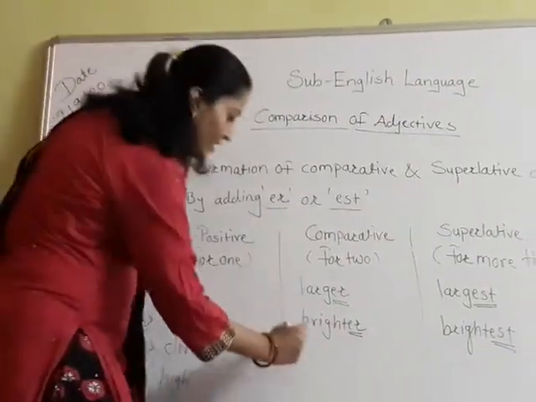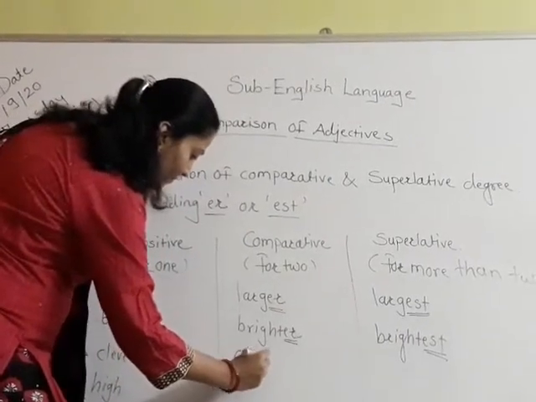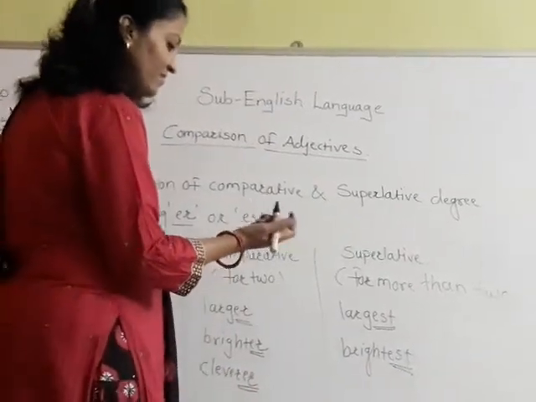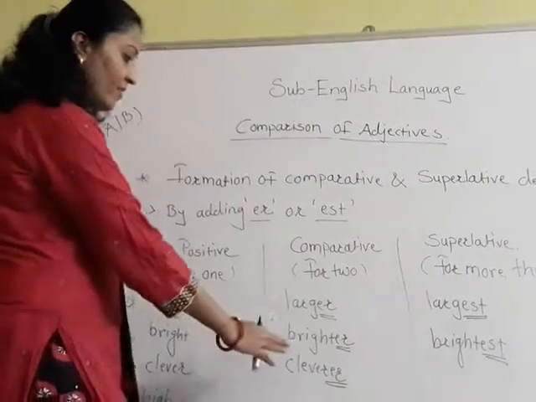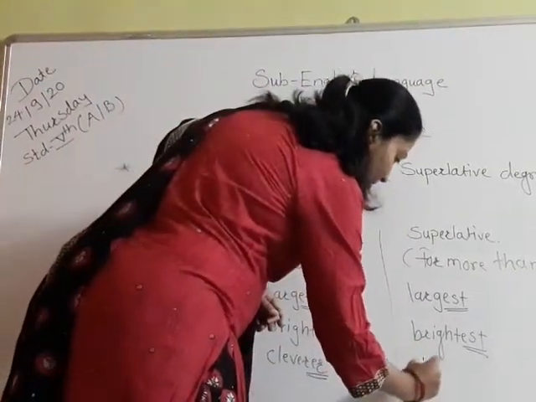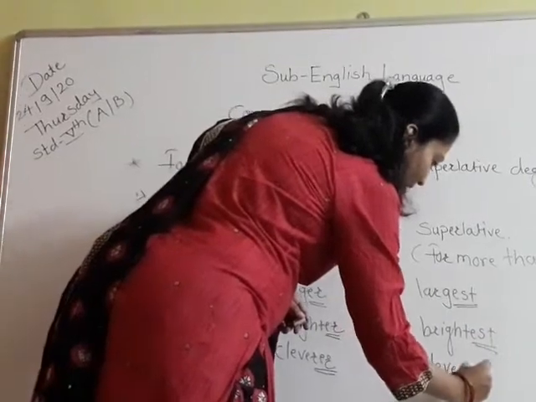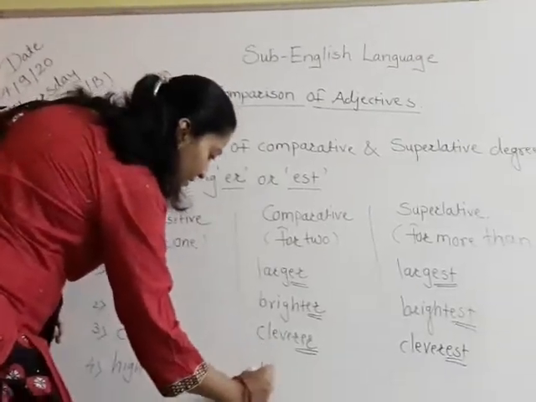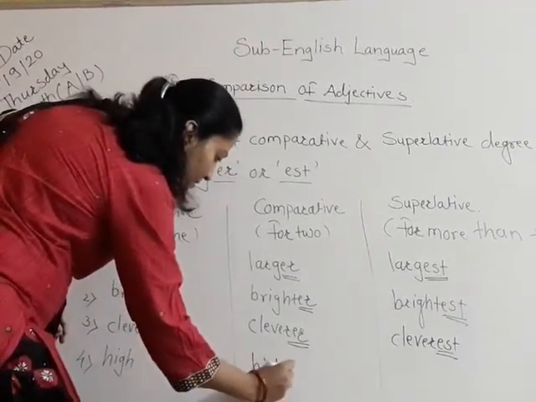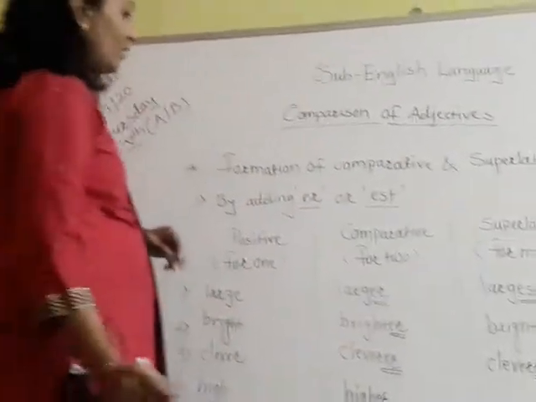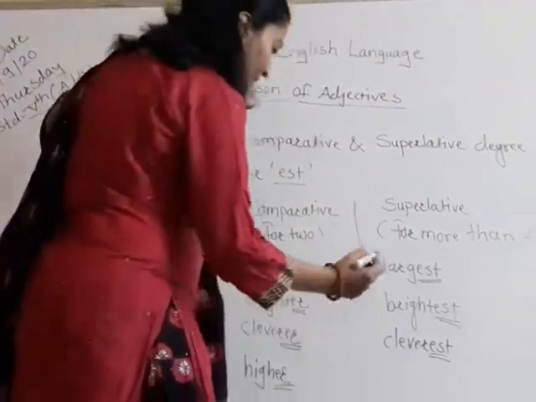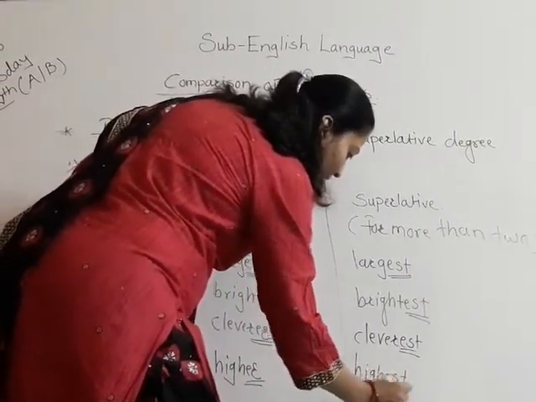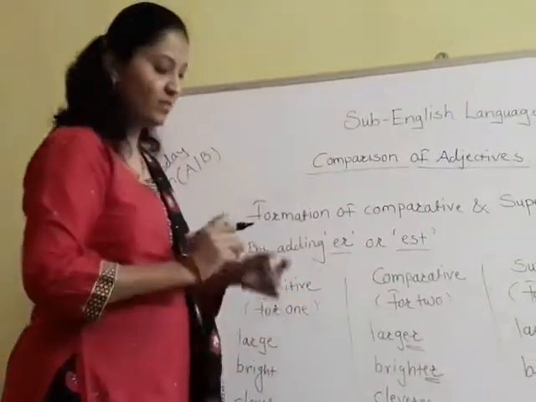Clever, cleverer. For comparative, you have to again add ER, cleverer, and cleverest. I have added EST to this word. Then high, higher. Just add ER to this word to make the comparative degree. And for superlative you have to add EST to this word, highest. High, higher, highest. Like this.